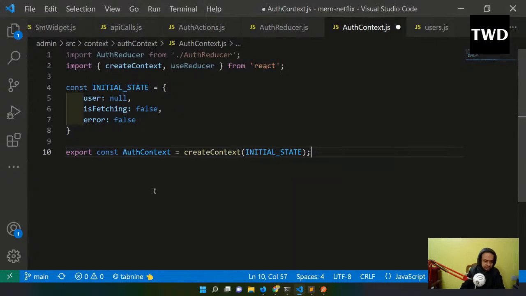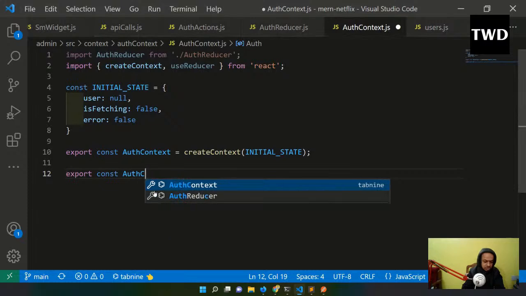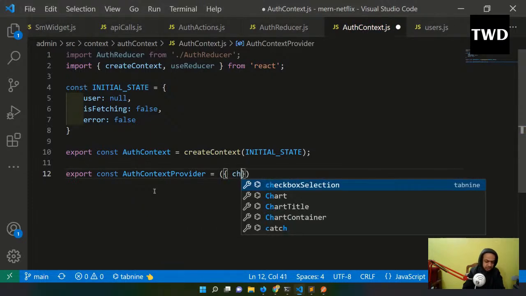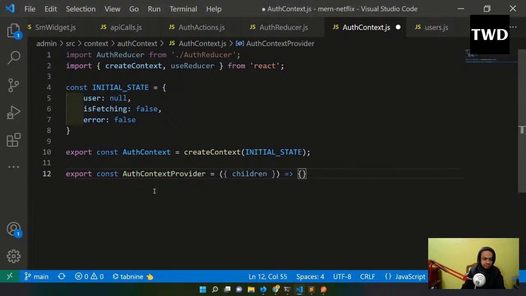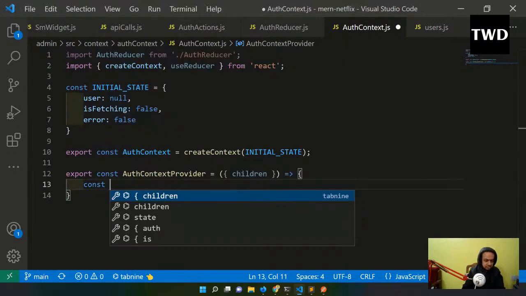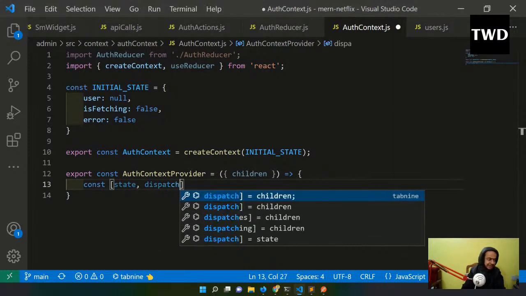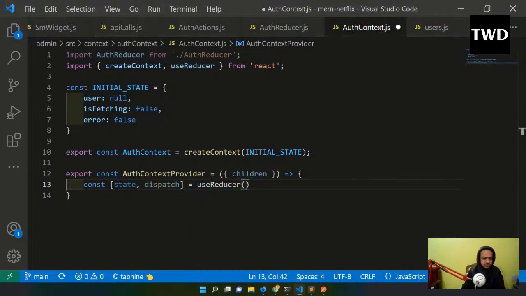Okay, so export const AuthContextProvider equal to children, and like this, const state, dispatch equal to useReducer, AuthReducer and initial state I have to pass, and then I will return it.